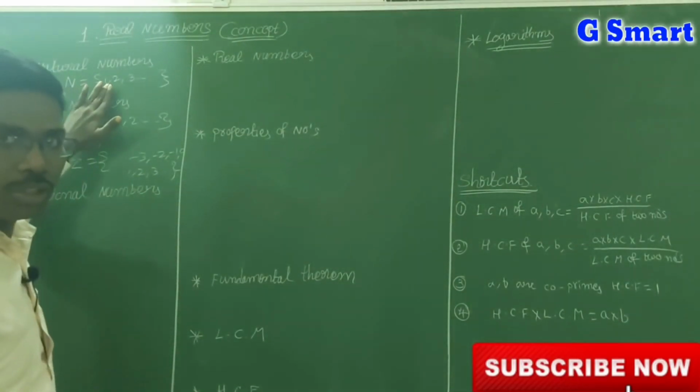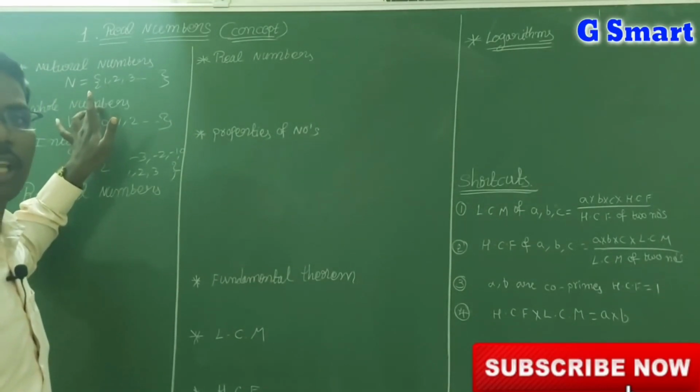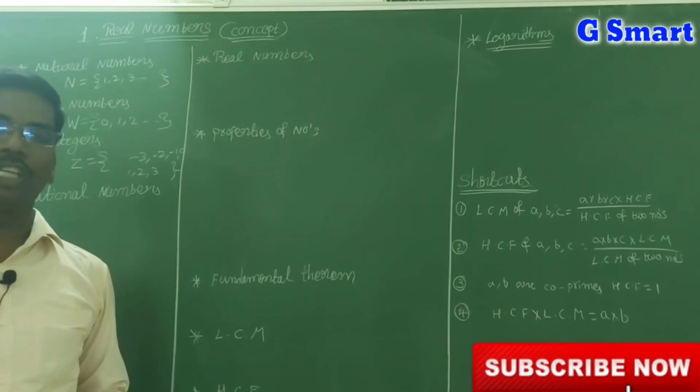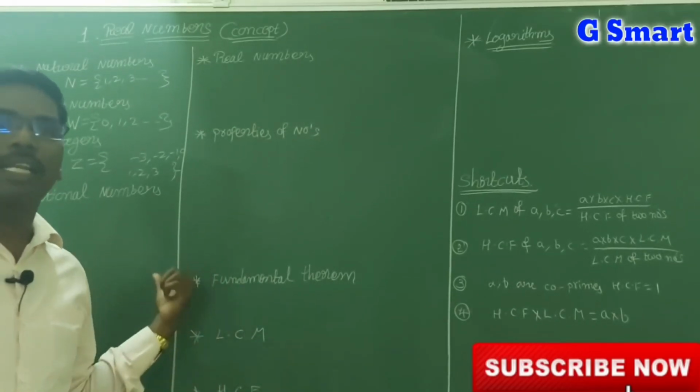In natural numbers 0 is not there; including it, we get whole numbers. In whole numbers, negative numbers are not there; including them, we get integers. In integers, there are no fraction values. Including fraction values in integers, we get rational numbers.